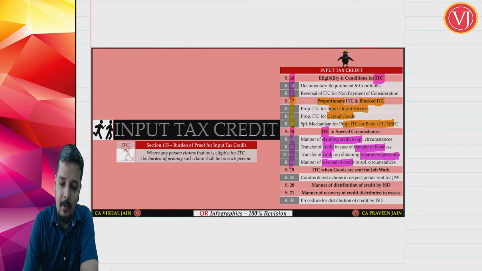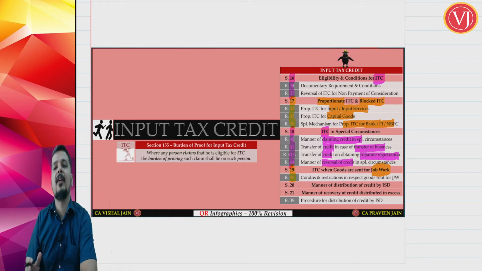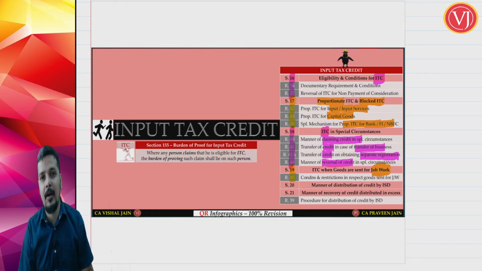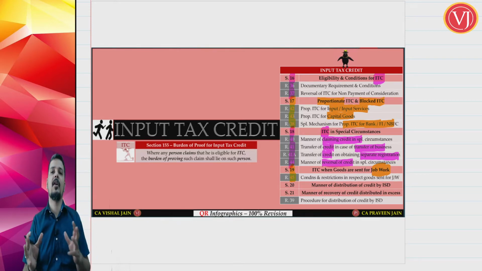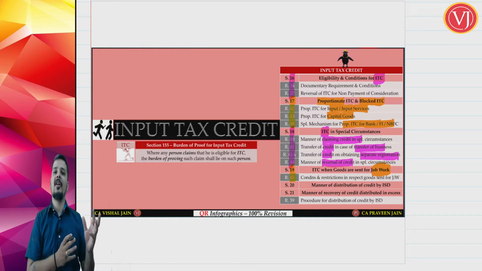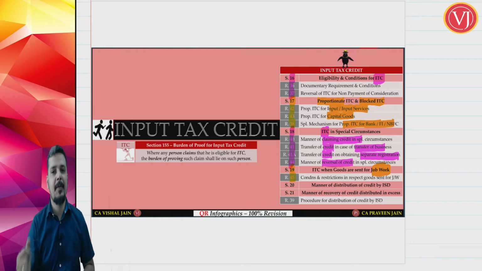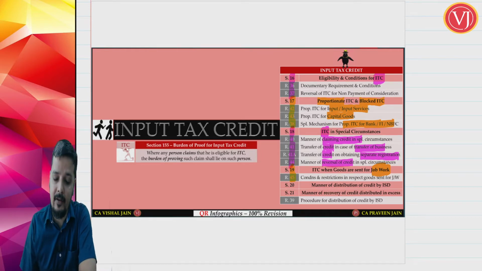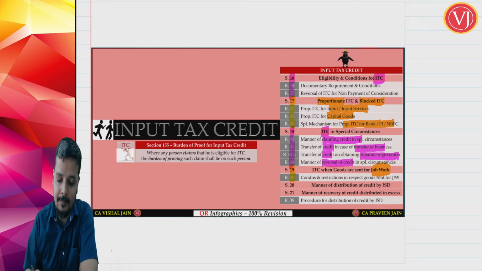Then friends, it is all about your section 19 read along with Rule 45, which talks about ITC in a special scenario, job worker. So what happens when you're talking about job worker and what happens with respect to ITC, whether the job worker can retain the credit or the principal can retain the credit, and what documentation has to be followed, what returns have to be filed. So that is discussed in section 19 read along with Rule 45.